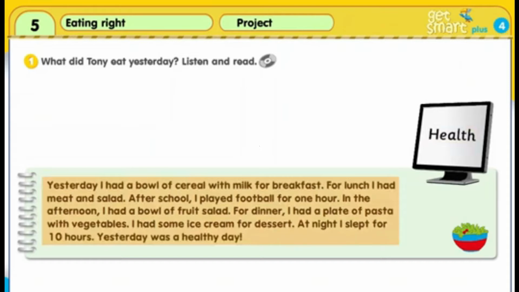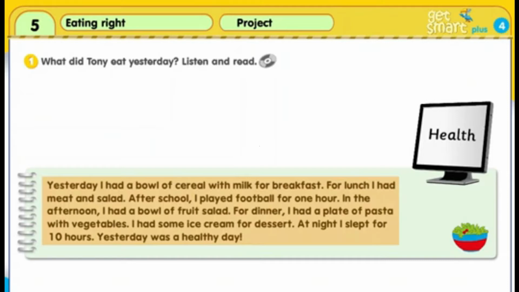Yesterday, I had a bowl of cereal with milk for breakfast. For lunch, I had meat and salad. After school, I played football for 1 hour. In the afternoon, I had a bowl of fruit salad. For dinner, I had a plate of pasta with vegetables.